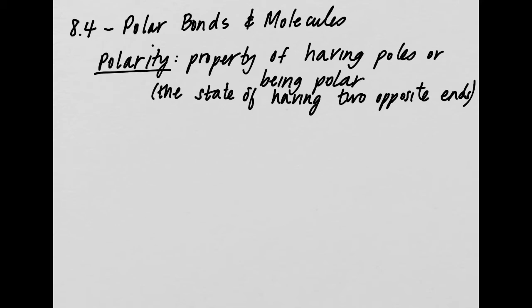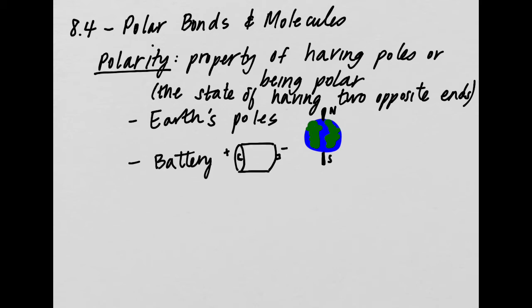And maybe you know the word polarity from other things outside of chemistry. For example, we have some real-world examples like the poles of the Earth, right? The Earth has a North Pole and a South Pole. Another example would be a battery. A battery has a positive end and a negative end, right?